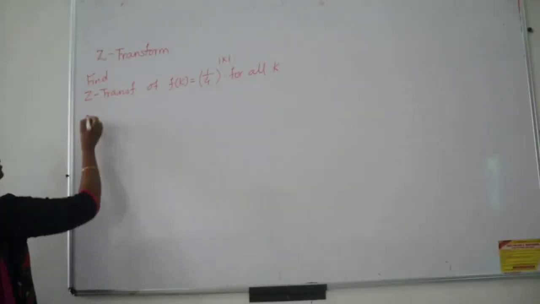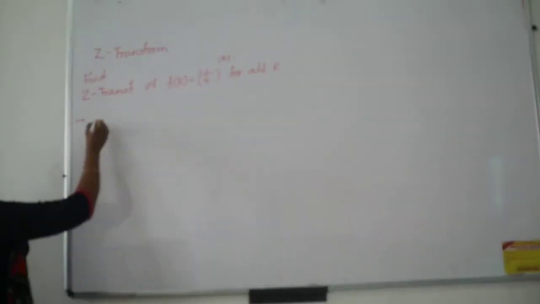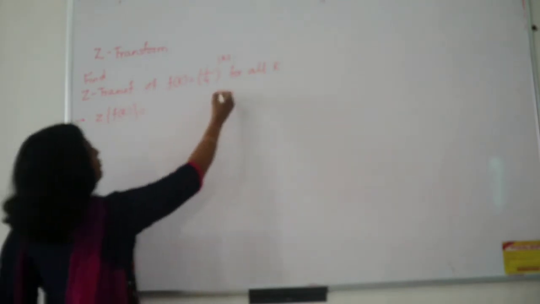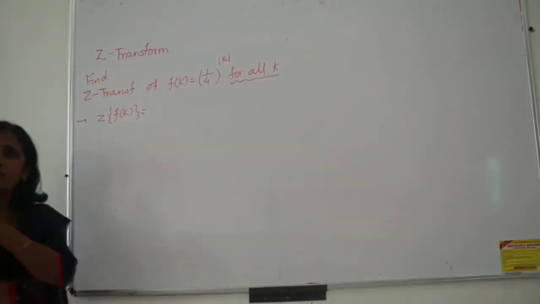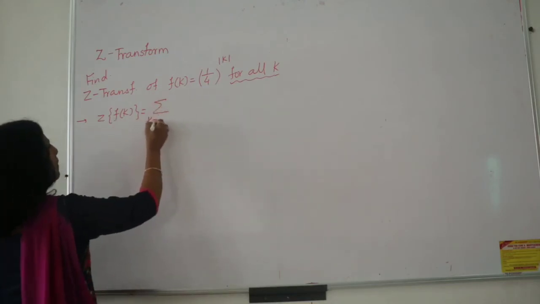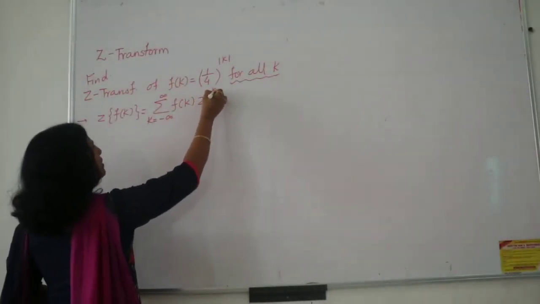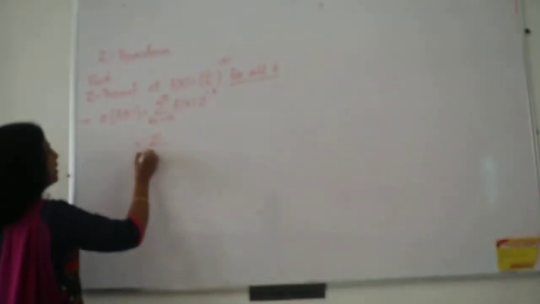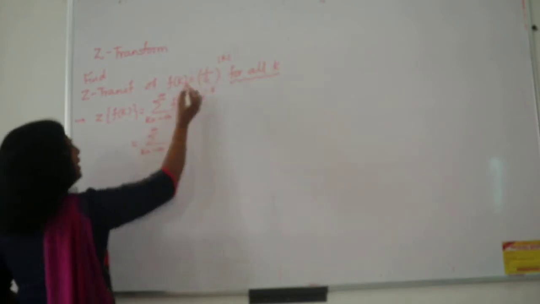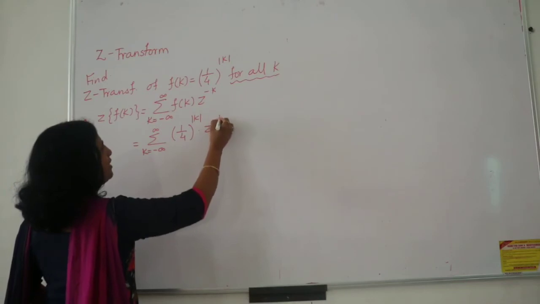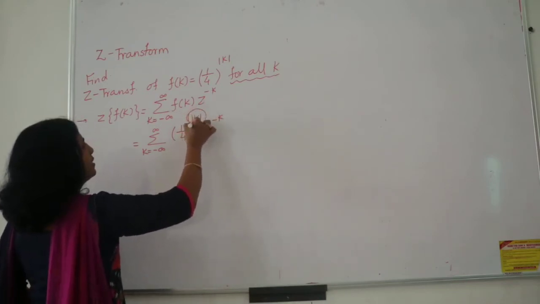I have to find out the Z transform of this function. So how to work it out? I have to use the basic definition for this. So Z transform of f of k is equal to, now you are working for all values of k, which may be positive or negative, from minus infinity to plus infinity, so apply the basic definition: summation from minus infinity to plus infinity of f of k and z raised to minus k. Now when I place this function 1 upon 4 raised to mod k, z raised to minus k, everything is decided by this mod k.